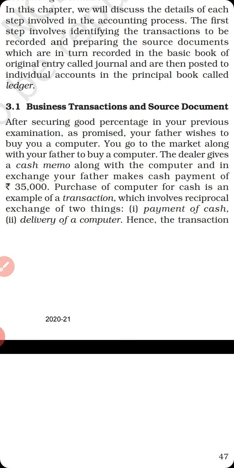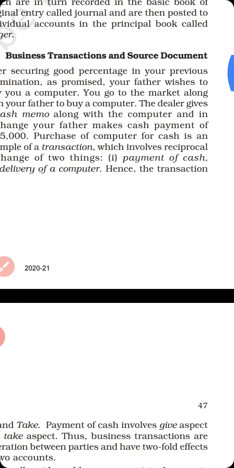The dealer gives a cash memo along with the computer, and in exchange your father makes a cash payment of rupees 35,000. Purchase of computer for cash is an example of a transaction, which involves reciprocal exchange of two things: one, payment of cash, another, delivery of computer.